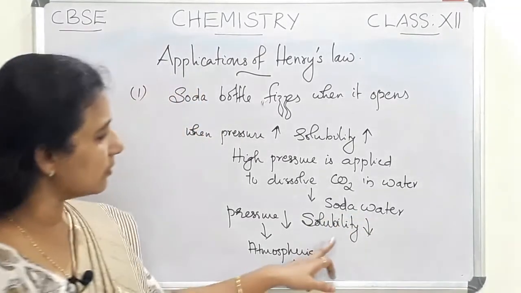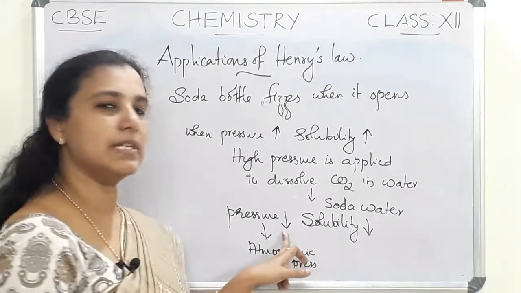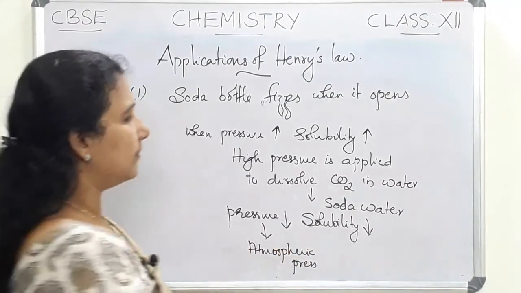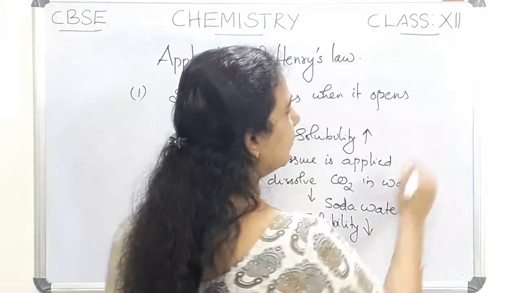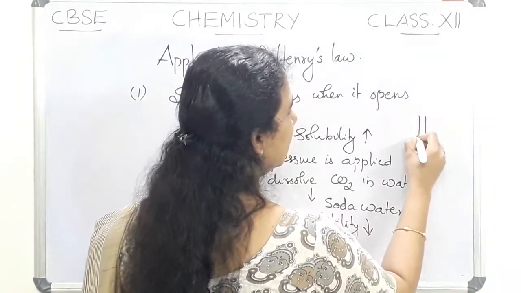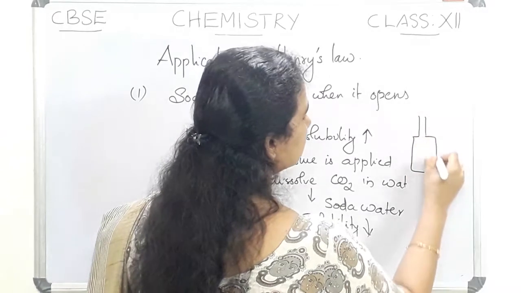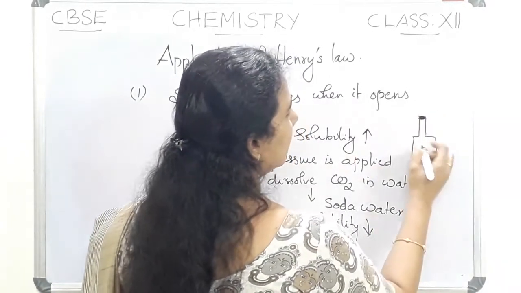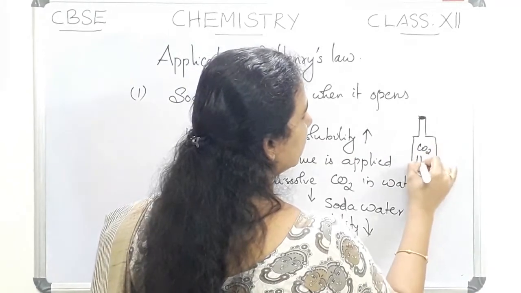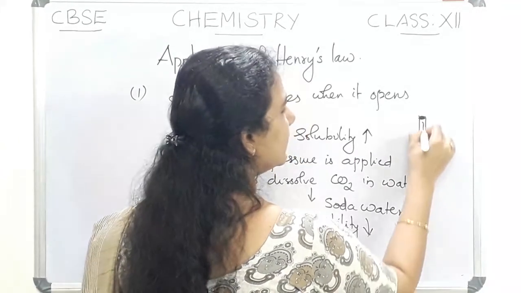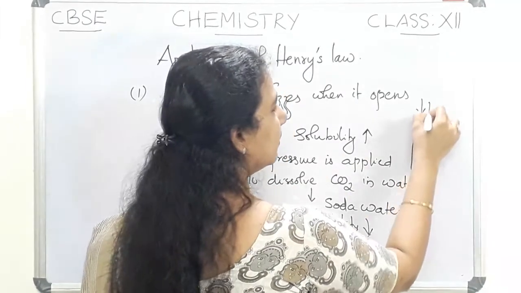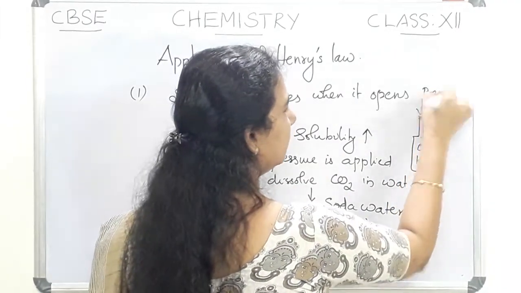According to Henry's law, solubility will be lowered if pressure is less. So in that case, the carbon dioxide molecules will escape from the bottle. In a sealed bottle, carbon dioxide is dissolved in water by applying more pressure.